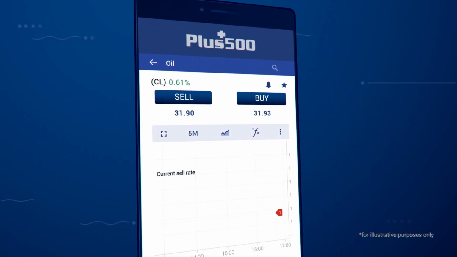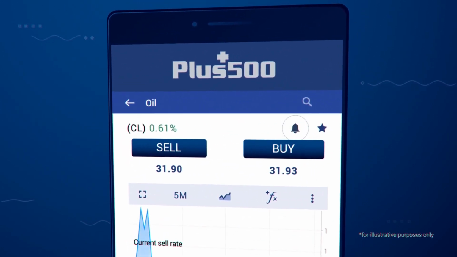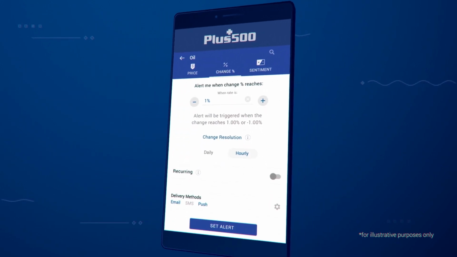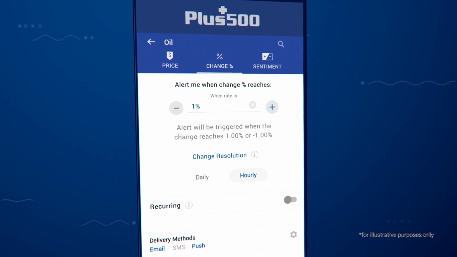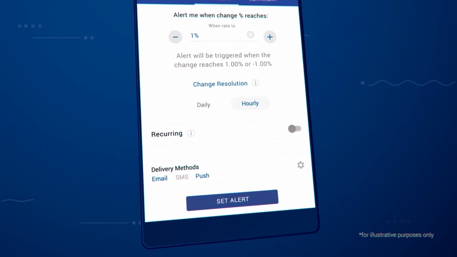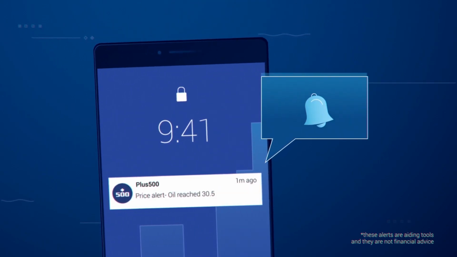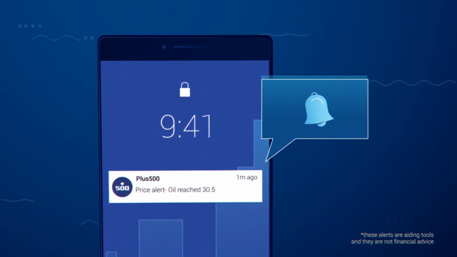To set an alert, simply click on the bell icon of an instrument you're interested in and choose the type of alert you want. Enter the price or percentage at which you wish to receive the notification. Then, click on Set Alert. You'll receive a real-time notification once that instrument reaches your selected price or percentage.